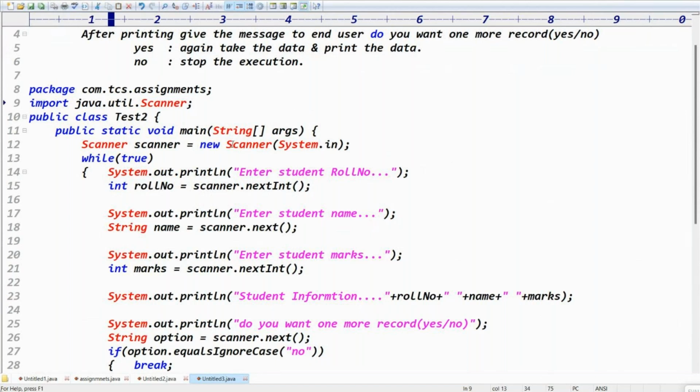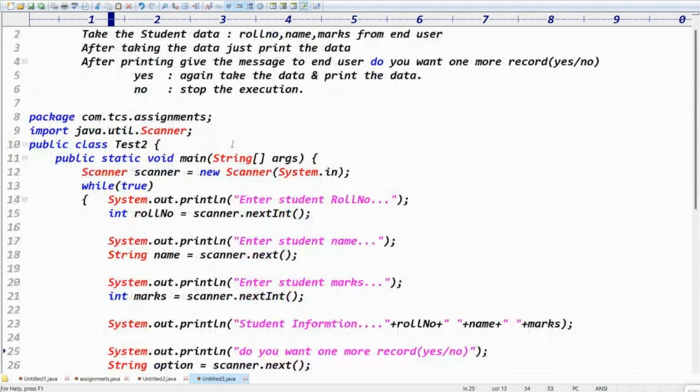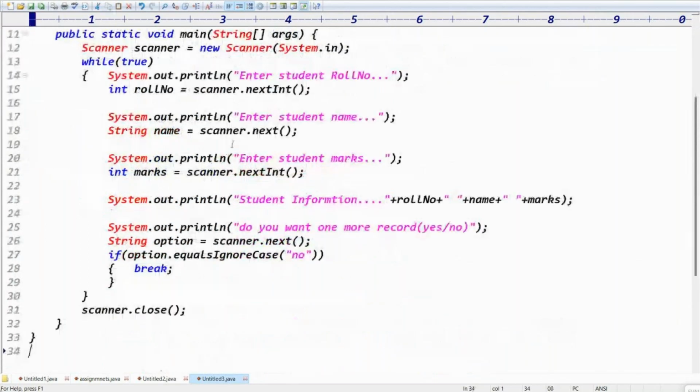Please pause the video and take the complete notes. And on every page, please maintain one assignment. Up to this point is important for you, guys.